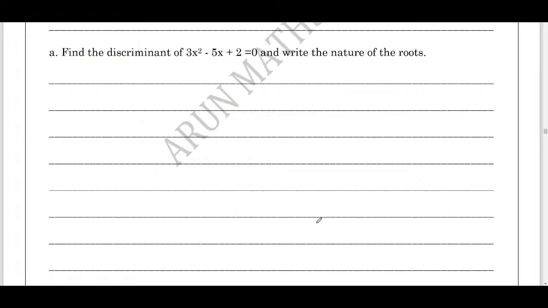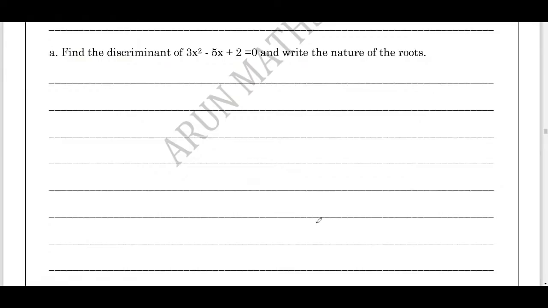Students, try to solve all these practice questions, so that it will be easy for you to solve the questions in the exam. So find out the value of a, b and c. A equals 3, b equals minus 5, c equals 2. Discriminant delta is what? Repeat the formula to find out the discriminant. Delta equals b square minus 4ac.